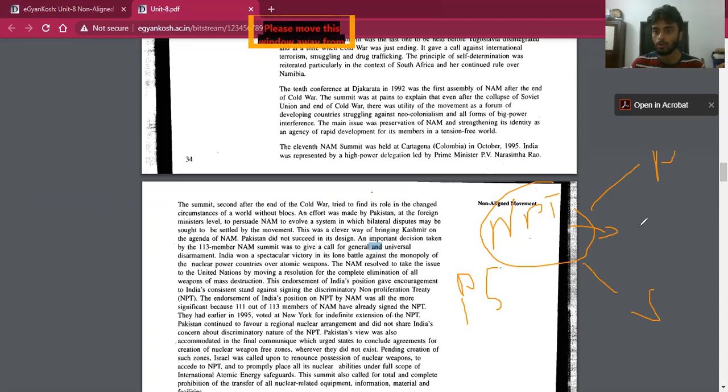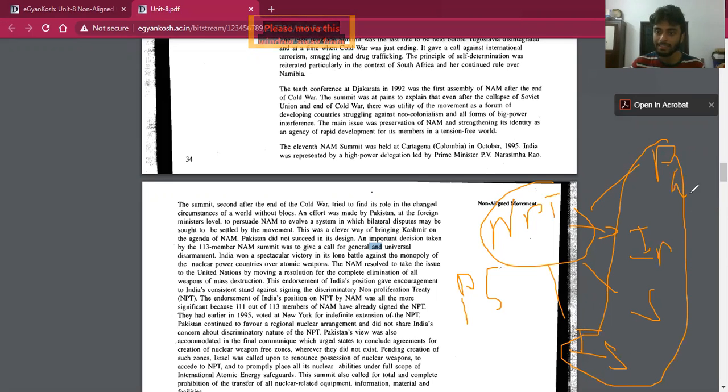North Korea was also not in favor of this treaty, and Israel also. So these are the 4 countries, that is India, Pakistan, North Korea, and Israel, which didn't sign the Non-Proliferation Treaty till now.